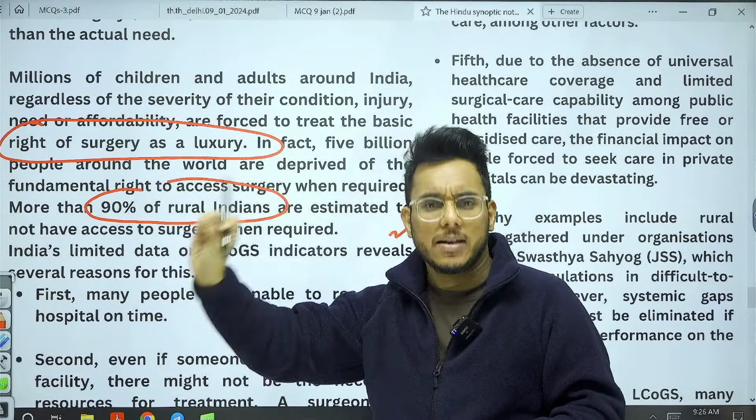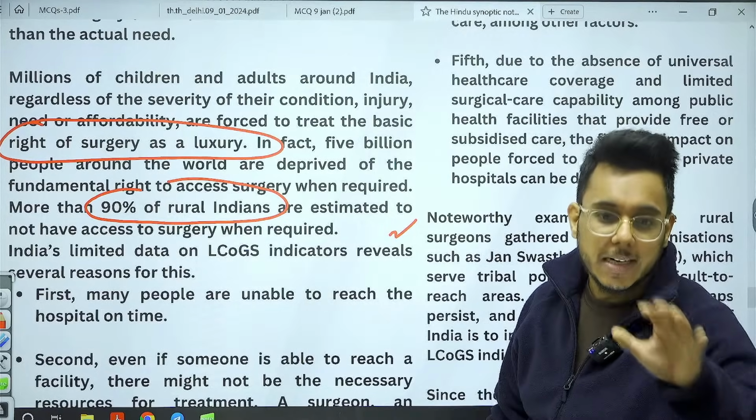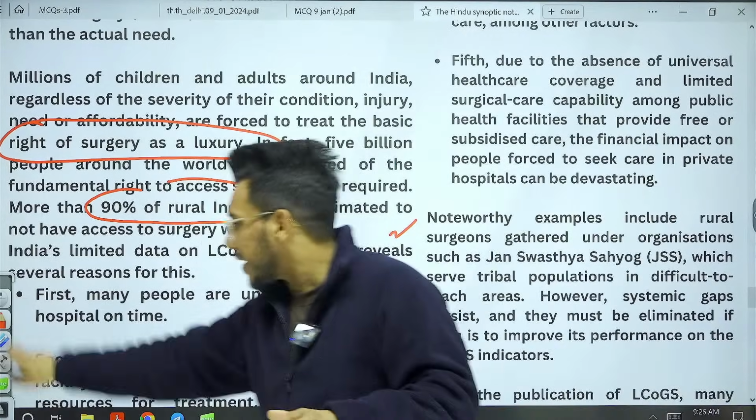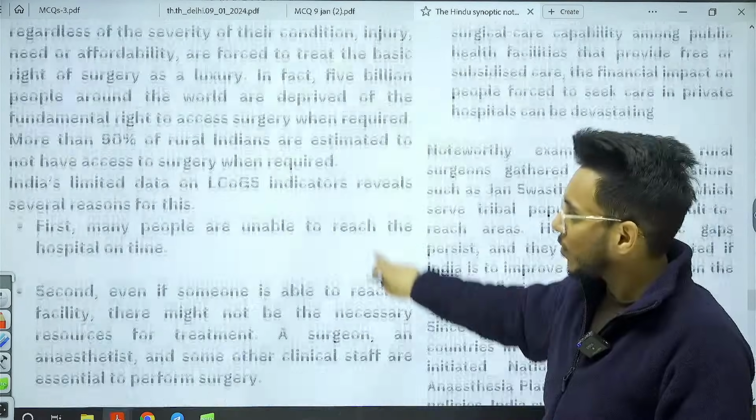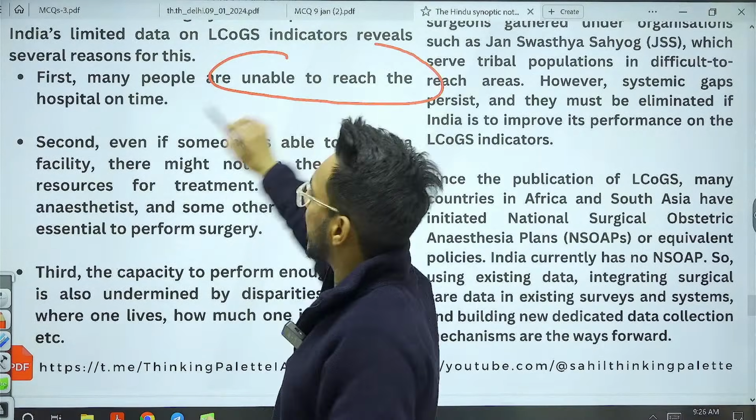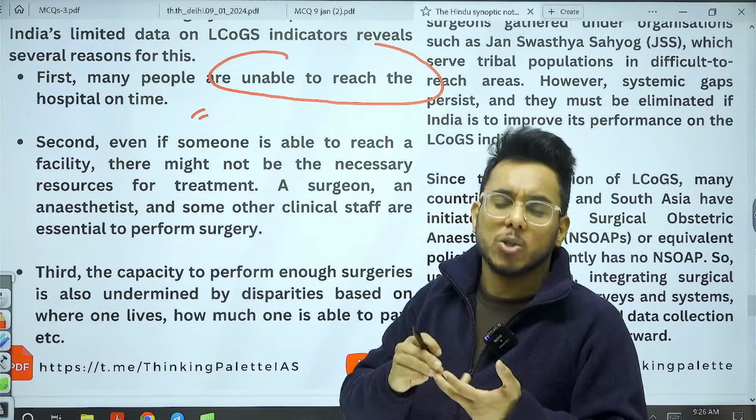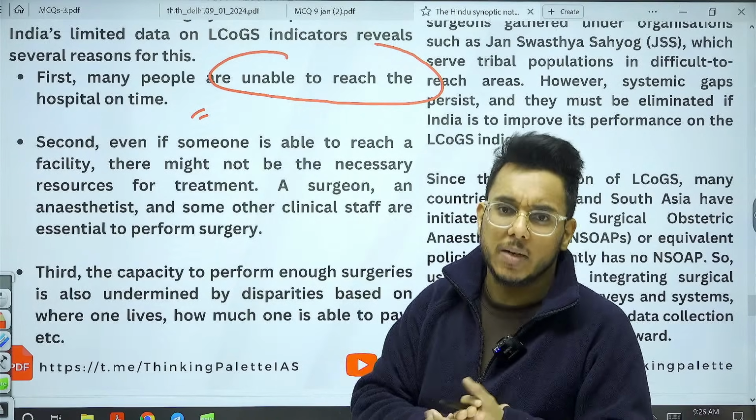This is a kind of minor surgery, but a person is not able to get it. There are many reasons why people don't get surgery in India. Now, what are the reasons people don't get surgery in India? Number one, many people are unable to reach the hospital in time. Poor road condition, non-availability of hospitals, non-availability of ambulance to take them to the hospital.